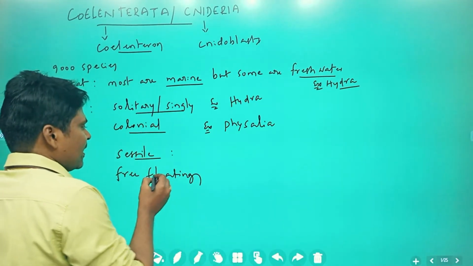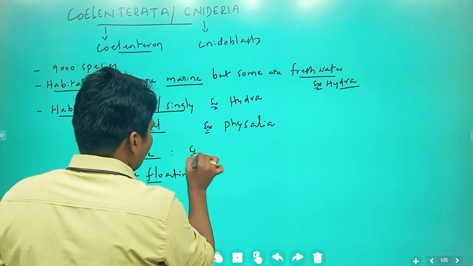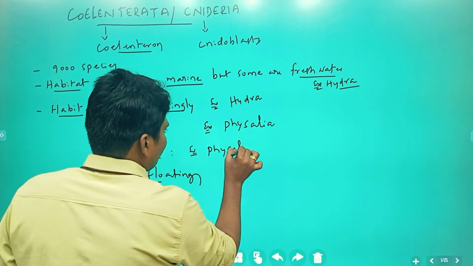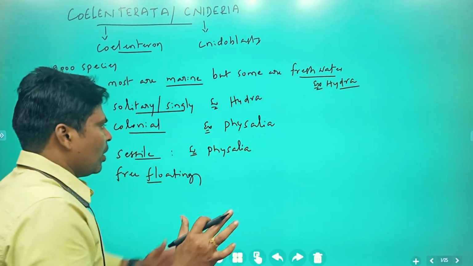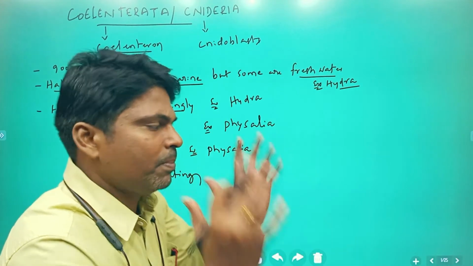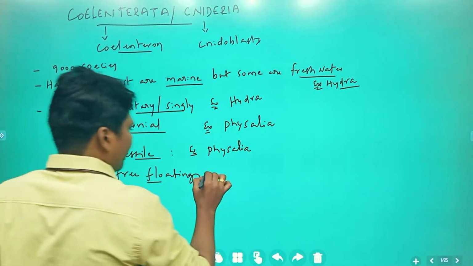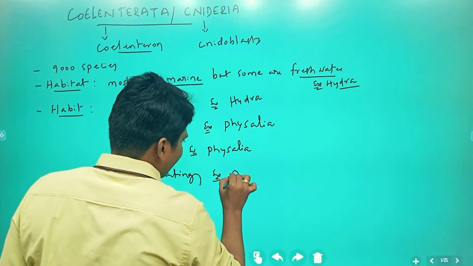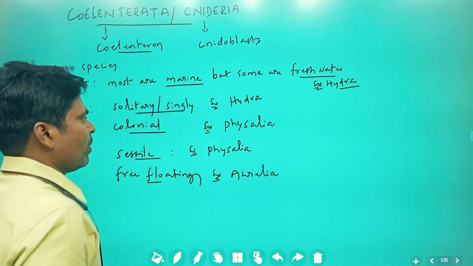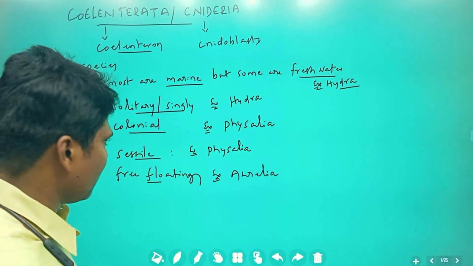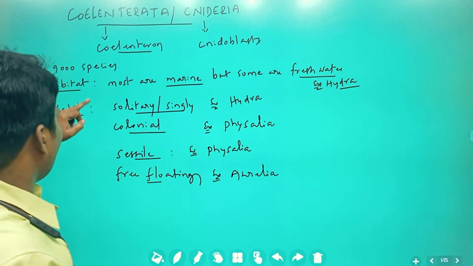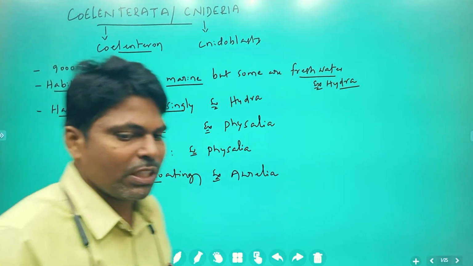Physalia is a group of organisms living on a substratum. A free floating example is Aurelia. So this is habit and habitat.